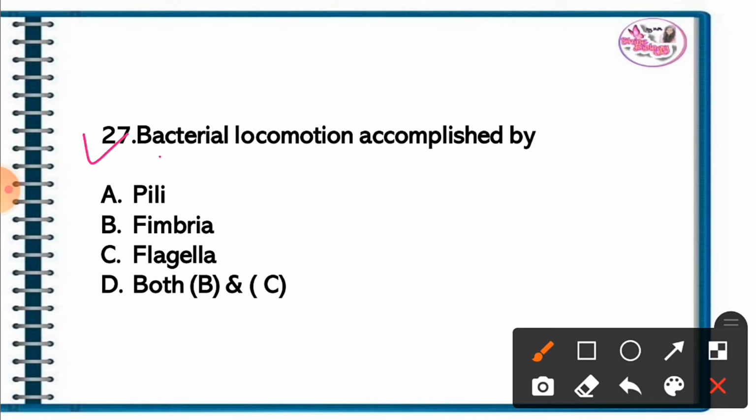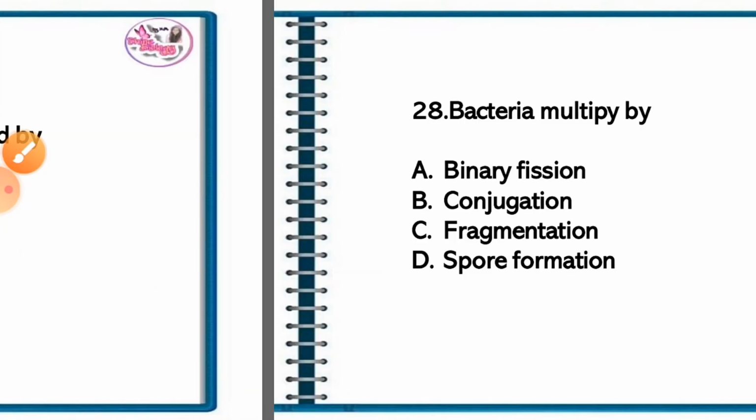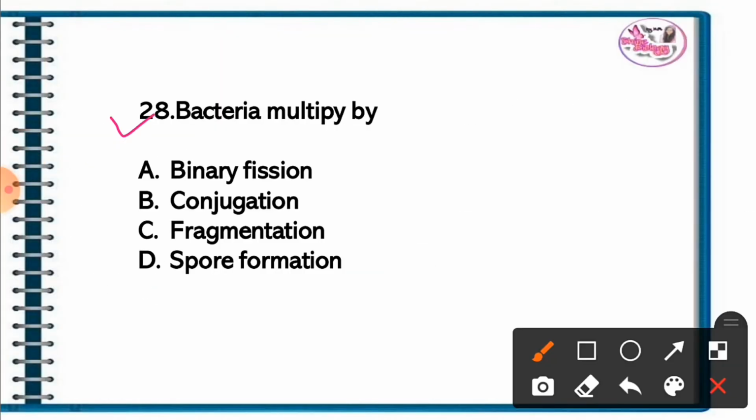Question 27. Bacterial locomotion is accomplished by. The correct answer is option D, both B and C. Fimbriae and flagella are responsible for bacterial locomotion. Question 28. Bacteria multiply by. The correct answer is option A, binary fission.